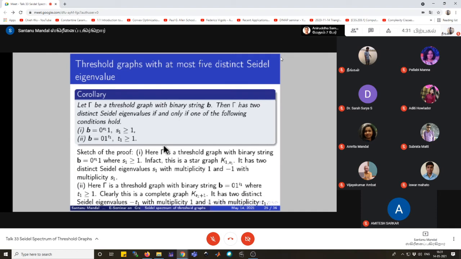And for the second case, the binary string is 0 to the power 1 and 1 to the power t_1, where t_1 is greater than or equal to 1. Note that this graph is a complete graph defined on 1 plus t_1 vertices, and it has two distinct Seidel eigenvalues, which are minus 1 with multiplicity 1 and 1 with multiplicity t_1.